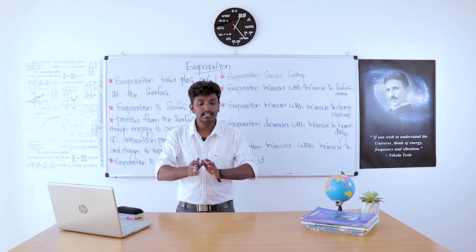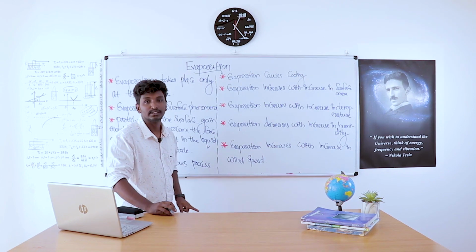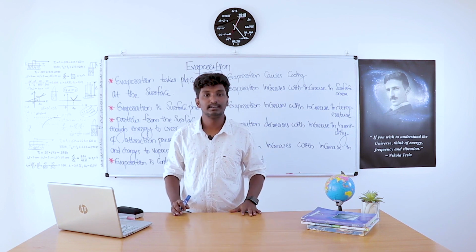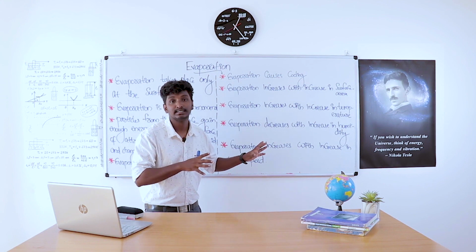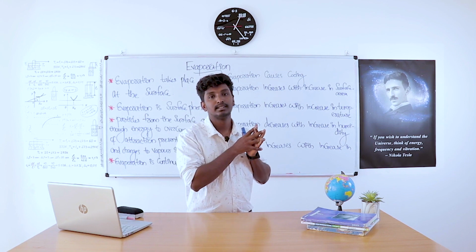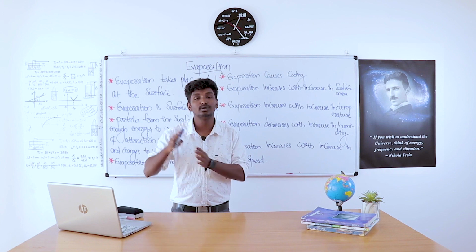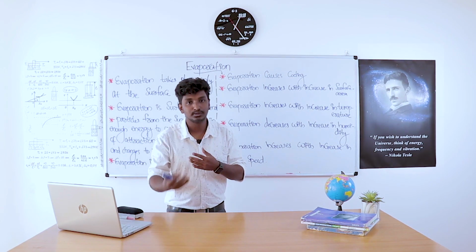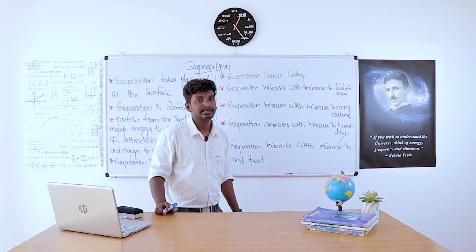Clear? That's all we have in this chapter, matter in our surroundings. Let's recollect what we have studied in this chapter. First, we discussed what matter is and the characteristics of particles of matter. Then we have three states of matter: solid, liquid and gas. We differentiated the characteristics of solid, liquid and gaseous states.